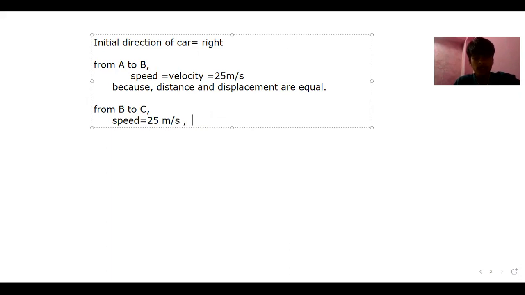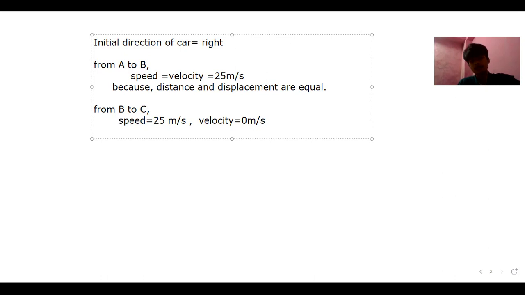It will change to 0 meters per second. Now the question arises: in the book it has written 25 meters per second, but why is the velocity now going to 0? Why has that changed to 0?